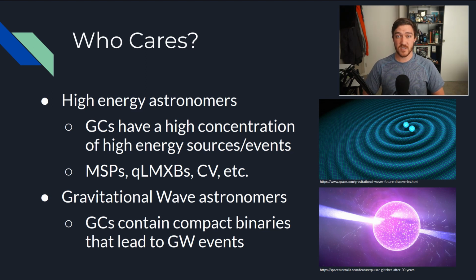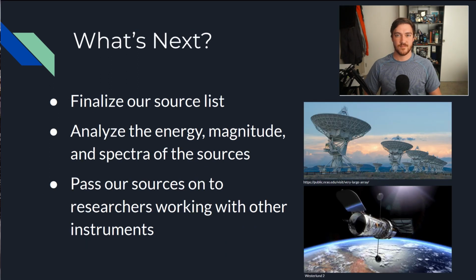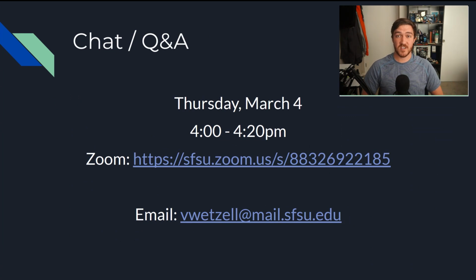Another group that this work will interest in the near future are gravitational wave astronomers. Many X-ray emitting phenomena are compact binary systems, which will eventually lead to gravitational wave events when they merge. Being able to identify these binaries before they merge will be invaluable in the study of gravitational radiation. And with that, we'll bring it back to the project at hand. To finish this project out, we will start by finalizing our source list. Once this is complete, we will inspect our sources, analyzing their energy, their magnitude, and their spectra. And we will complete our work by passing our findings along to researchers working with other instruments in the form of a peer-reviewed paper.